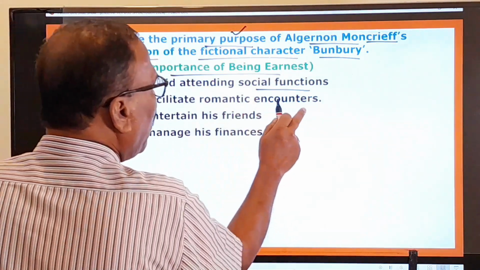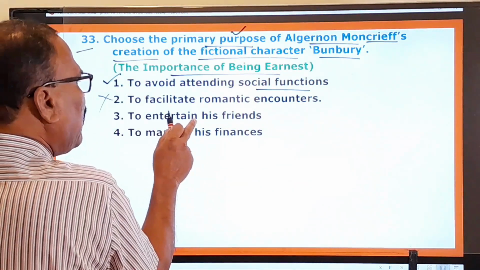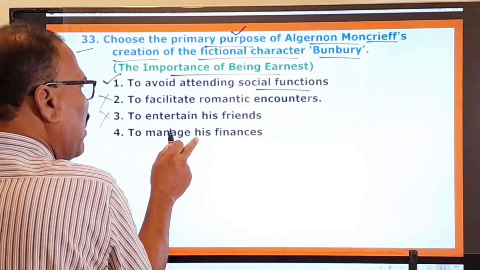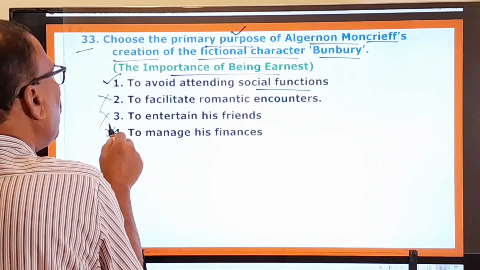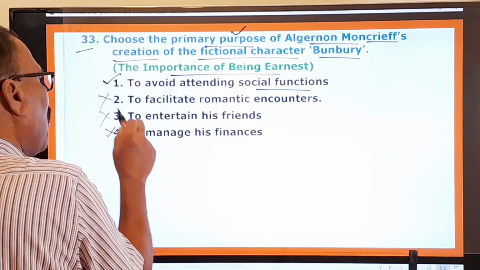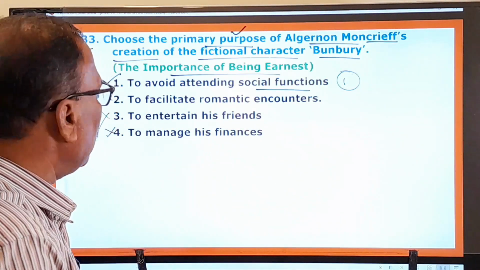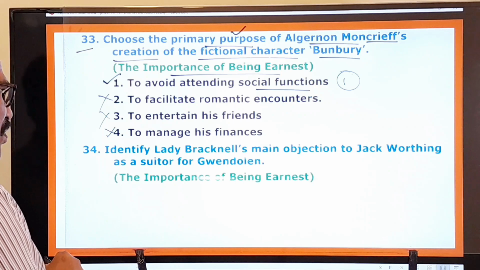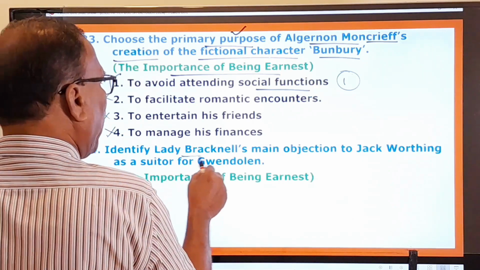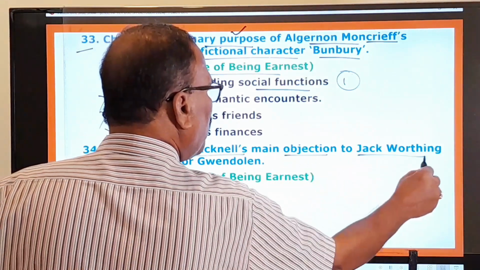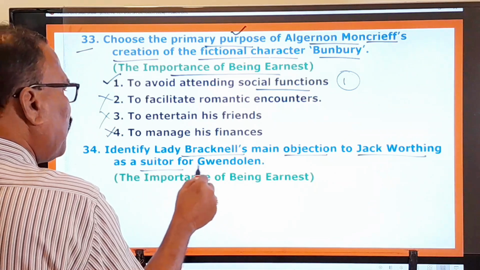To facilitate romantic encounters, no. To entertain his friends, no. To manage his fiancés, no. So second one, third one, fourth one are wrong. Only the first one is your correct answer, right? You go to the 34th question. Identify Lady Bracknell's main objection to Jock Worthing as a suitor for Gwendoline.